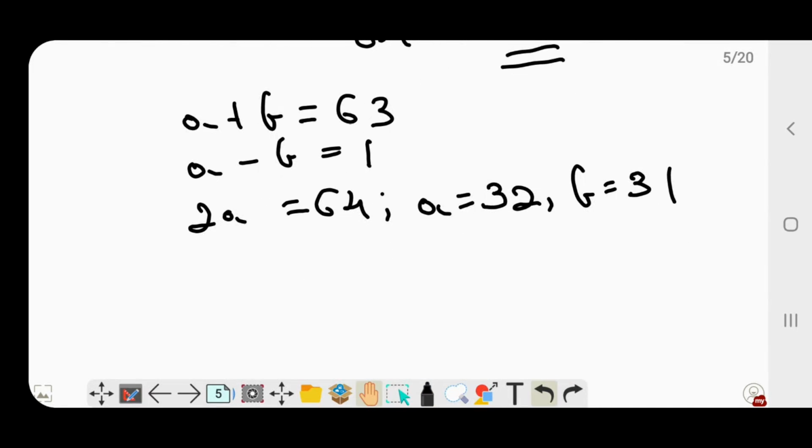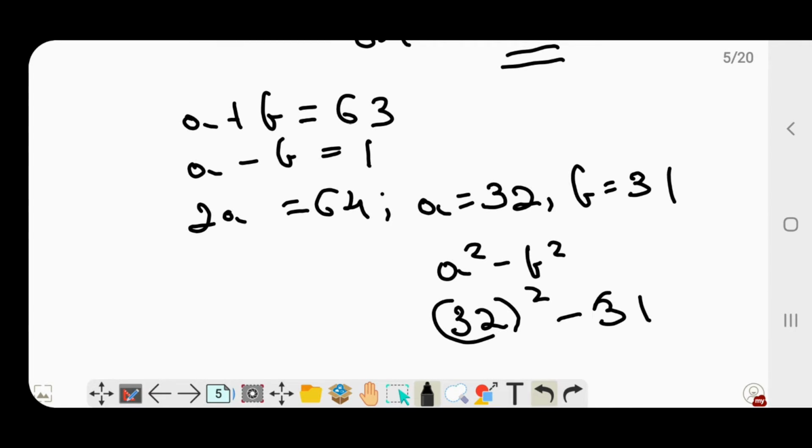So if we find out a square minus b square, then that would be 32 square minus 31 square. So let's work out what is 32 square.